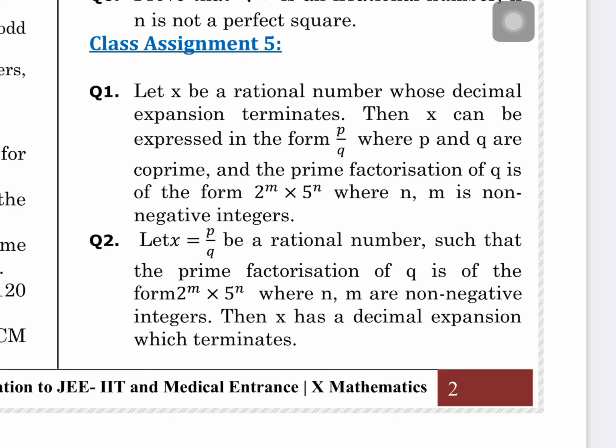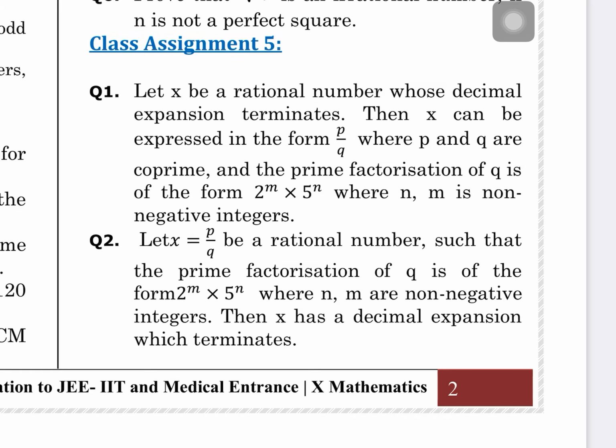Conversely, if you are given a rational number p by q, and you are asked whether the decimal expansion will terminate or not, you do not have to go through the long division method. Simply check the prime factors of q. If the prime factors of q are 2, 5, or both 2 and 5, then it will terminate, otherwise it will not terminate.